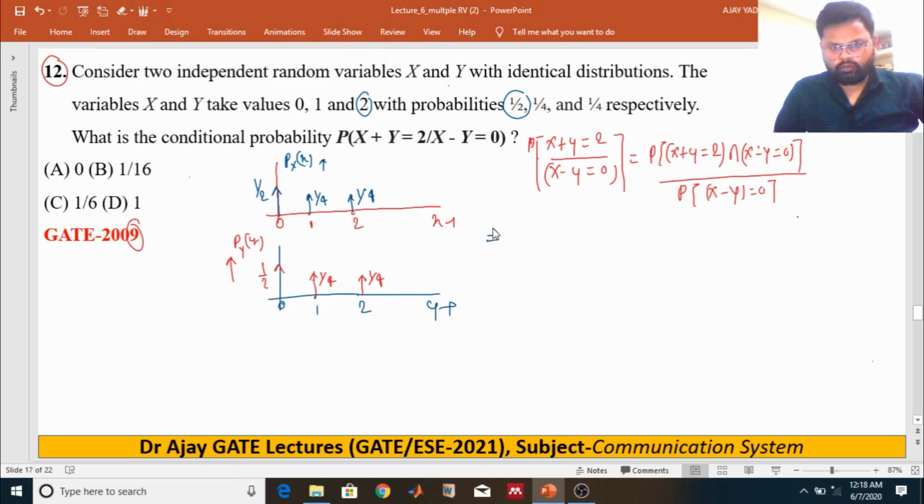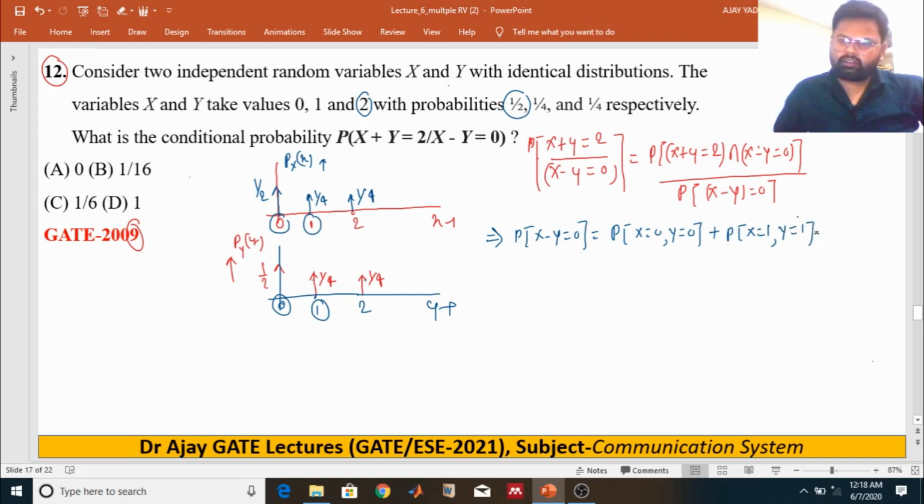So this can be determined by the probability of x minus y equals 0, if the probability of x equals 0 and y equals 0, plus, if this and this happen, the probability of x equals 1 and y equals 1.